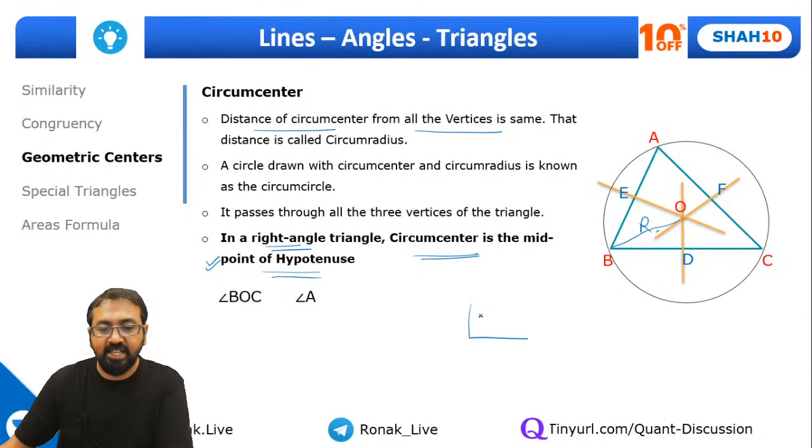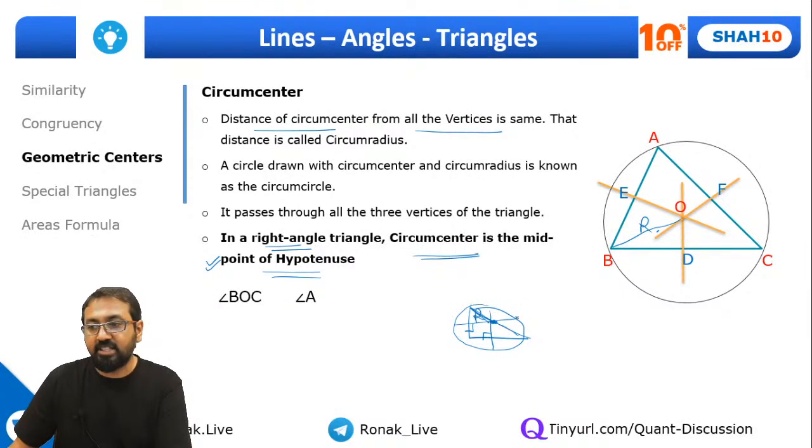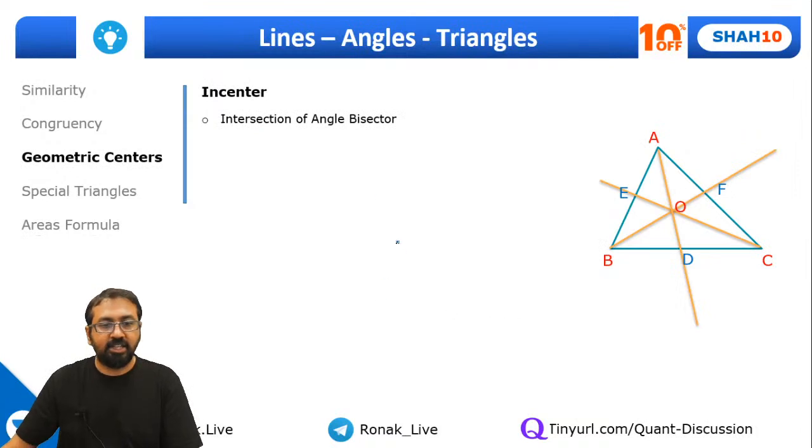So if I take a right angle triangle and draw the perpendicular bisectors, they will always meet at this point, because this line will be perpendicular to this one, and this will be perpendicular to this one, so this will be the midpoint of the hypotenuse. And yeah, if you draw a circle like this, half of the hypotenuse will be the circumradius. Are you getting this point, everyone? Yeah, just for your information. Great.